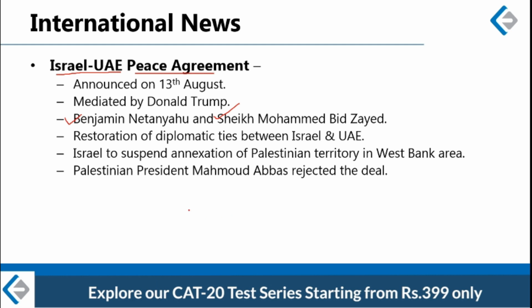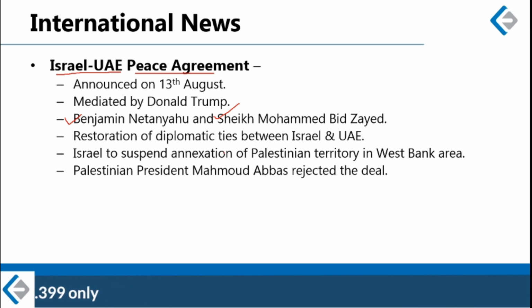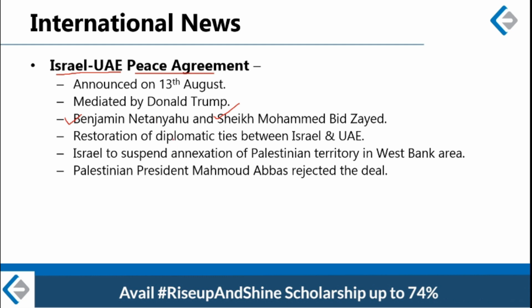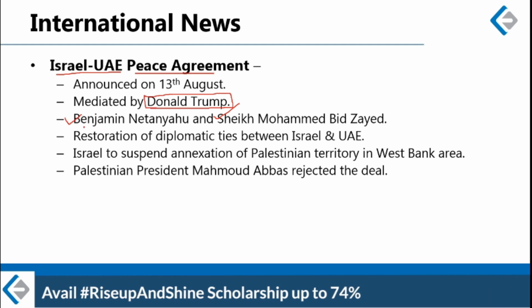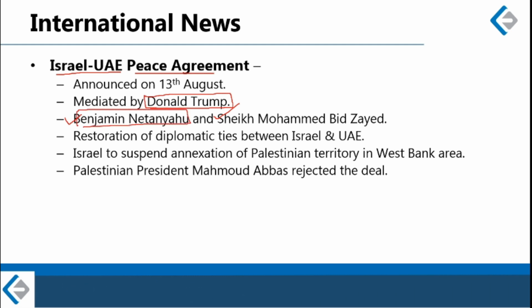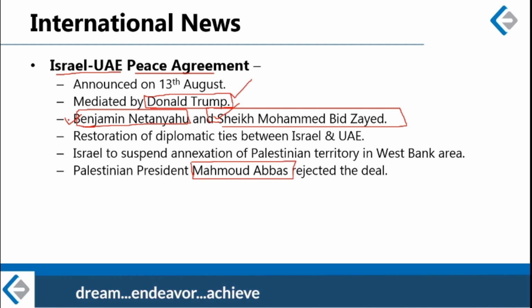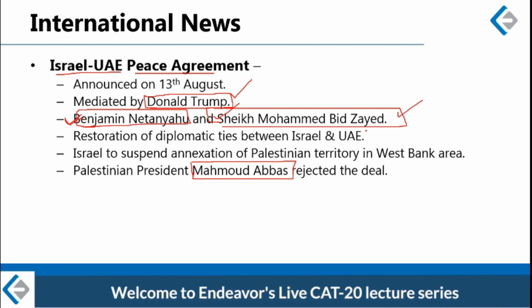Alright, which means you must remember the names of 4 people connected with this deal. So first is Donald Trump, second is Benjamin Netanyahu, third is Sheikh Mohammed bin Zayed, and fourth is Mahmoud Abbas. Alright, so Trump is from USA, Netanyahu is from Israel, Mohammed bin Zayed is from UAE, and Mahmoud Abbas is from Palestine.